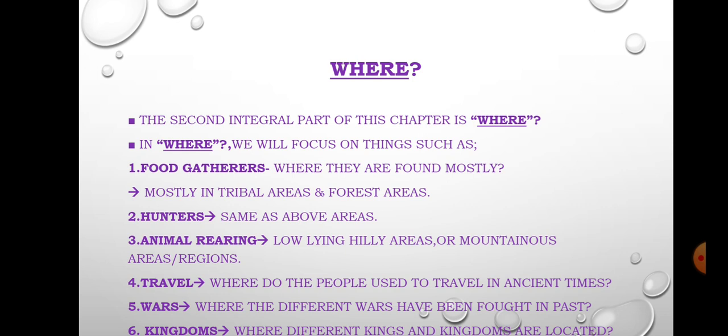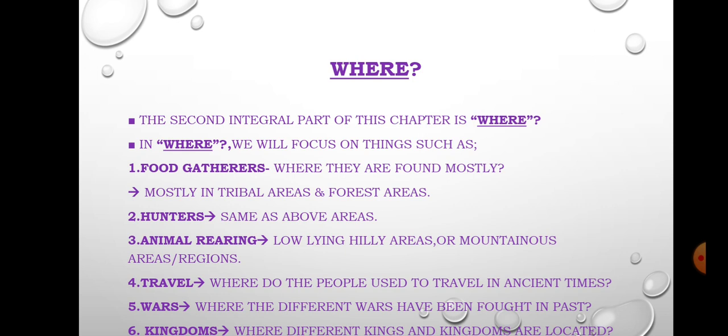Now, point number 5, wars. Where have different wars been fought in the past? This is the general question that comes to our mind. Battle of Plassey, Battle of Panipat. Just like the Battle of Panipat was fought in Panipat, present day Haryana. The Battle of Plassey was fought in Buxar, present day Bihar. All these questions are related to where.